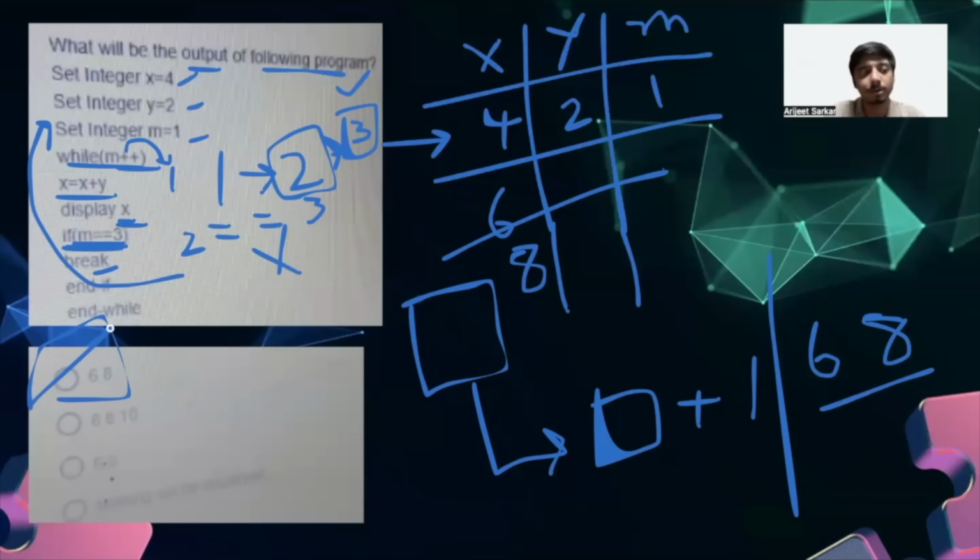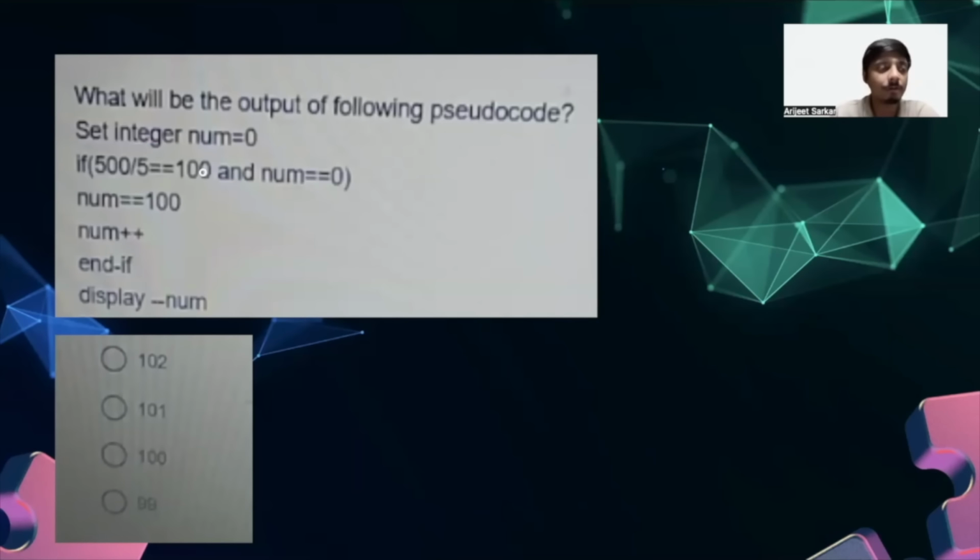Now let's move on to the next. So here we have our next question, which is again, find the output of the following pseudocode. Okay. So at first we have set integer num equal to 0. We are assigning the value of num equal to 0. And we are checking if 500 when divided by 5 gives us 100. Yes, the first condition is true.